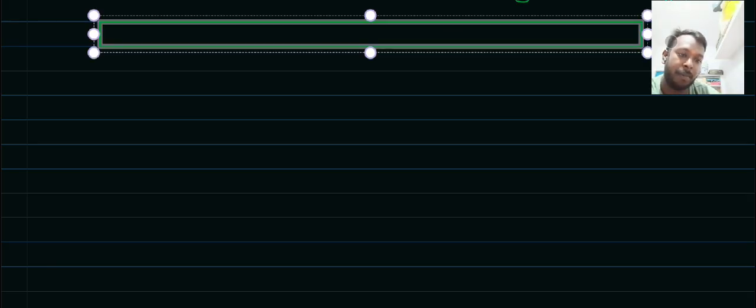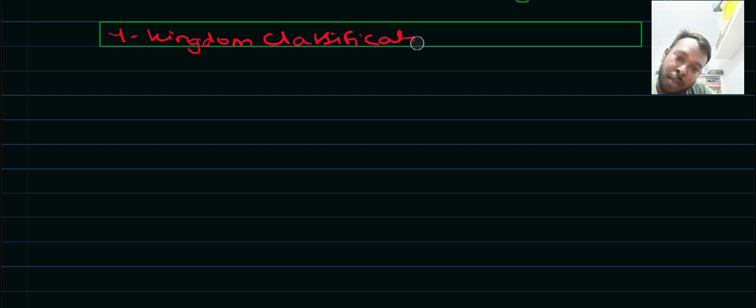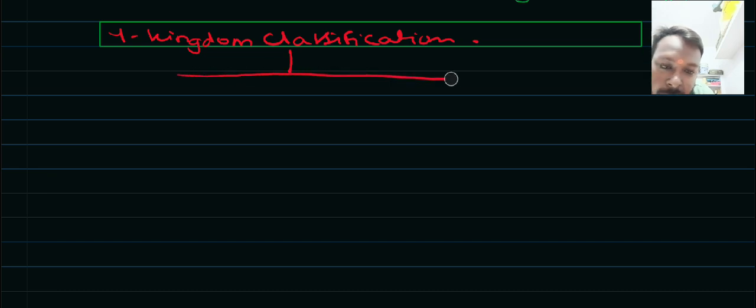The four kingdom classification. Here they divided the entire living organisms into four categories.